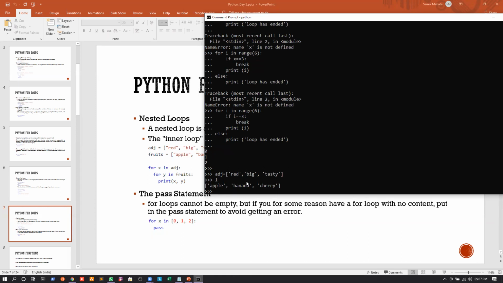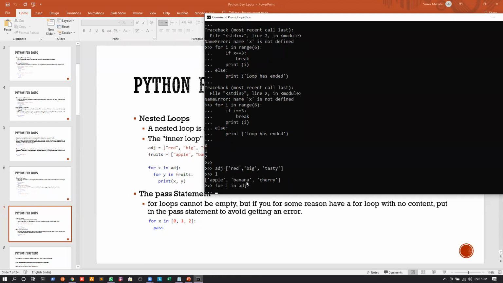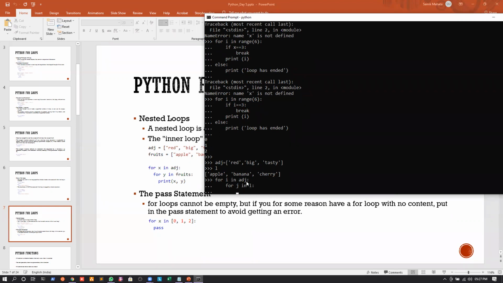Okay, so what we can do is write for i in adjective. And for every adjective, we can use another for loop, and we can write for j in L, right? And we can print the value of i and j. So which means that for the value red, I will print apple, banana, and cherry. For the value big, I will print apple, banana, and cherry. And for the value tasty, we will print apple, banana, and cherry. So let us execute this and understand how it actually prints it.